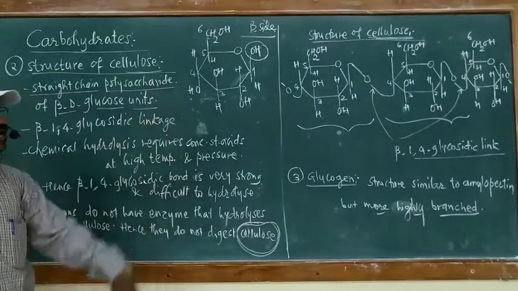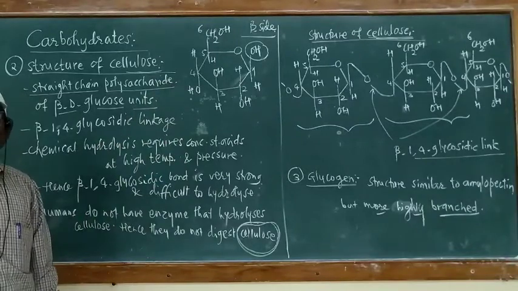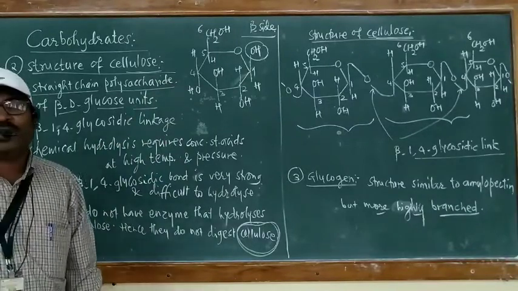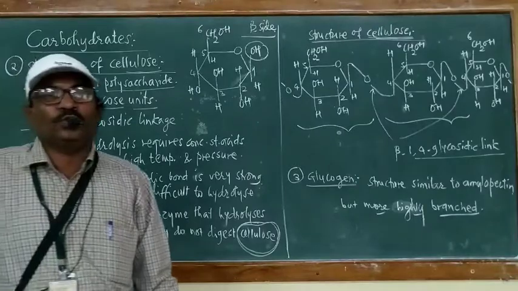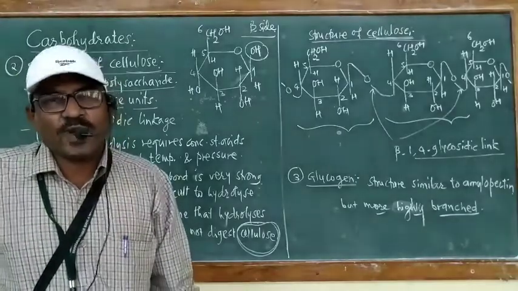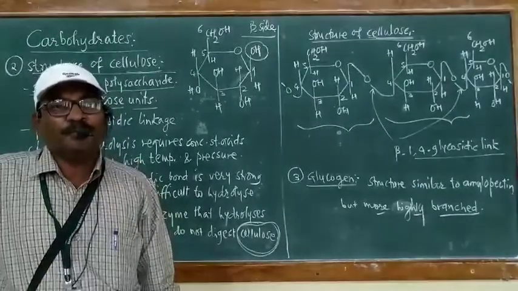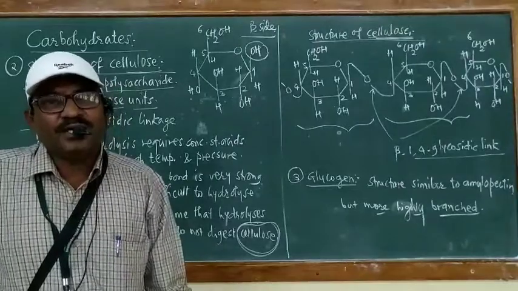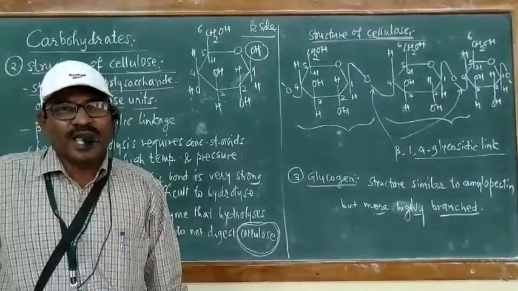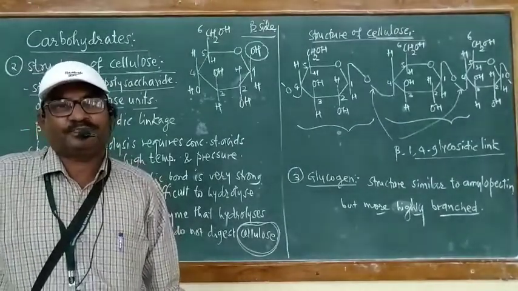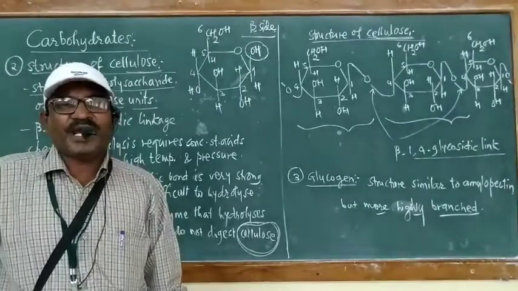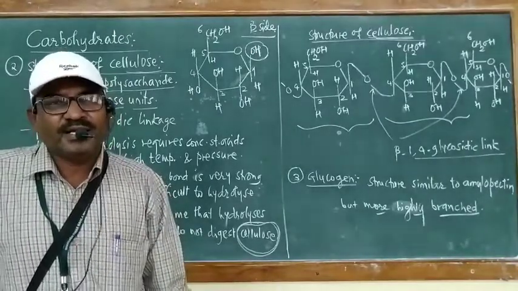Further, in the structure of cellulose, we see a large number of beta D glucose units joined to one another by beta 1,4 glycosidic linkage.